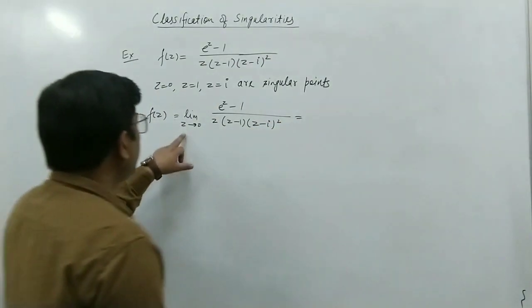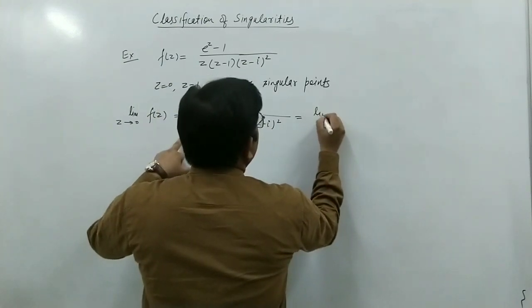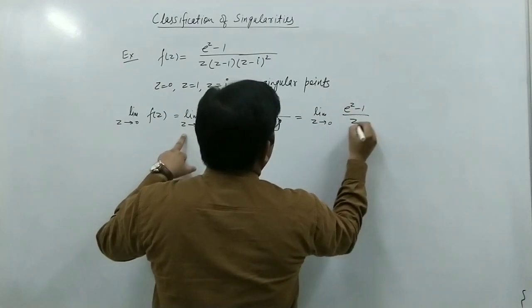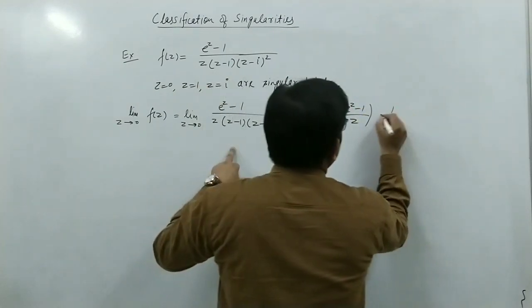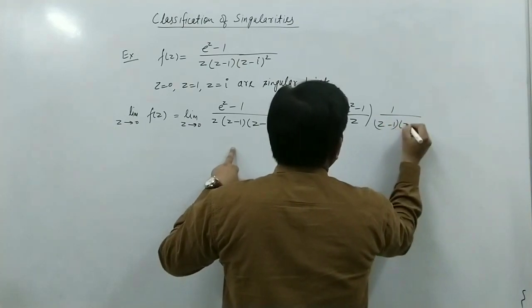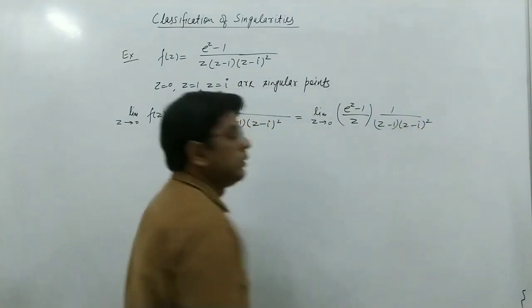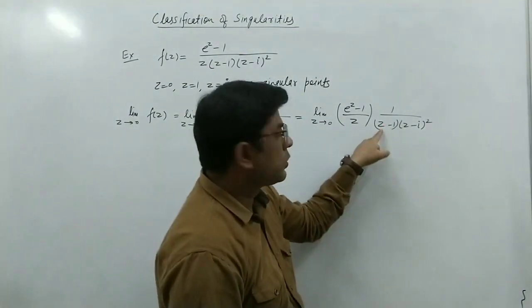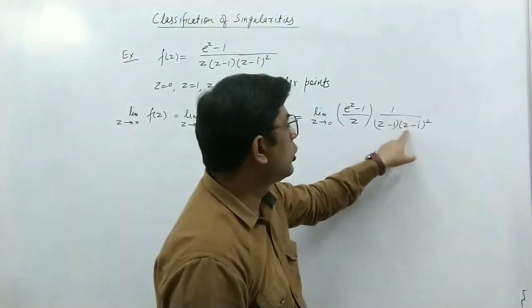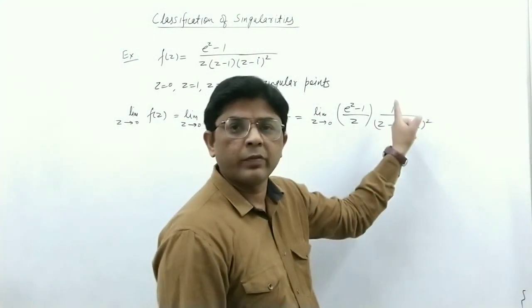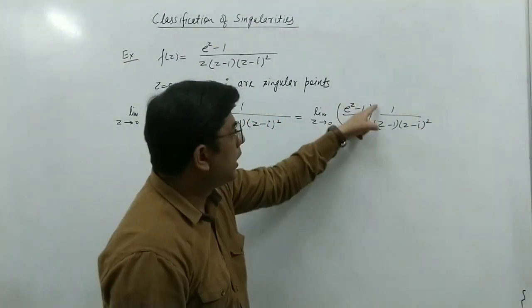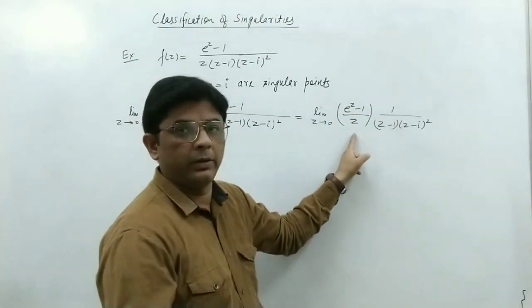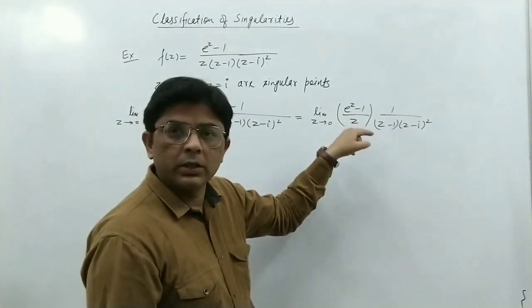We can write this function as the limit as z tends to 0 of (e^z - 1)/z times 1/((z - 1)(z - i)^2). If we put the limit z tends to 0 here, this will be 0 - 1, that is -1, and (0 - i)^2. So these are finite, and we can put z = 0 here. The value of the limit of (e^z - 1)/z as z tends to 0 will be 1.